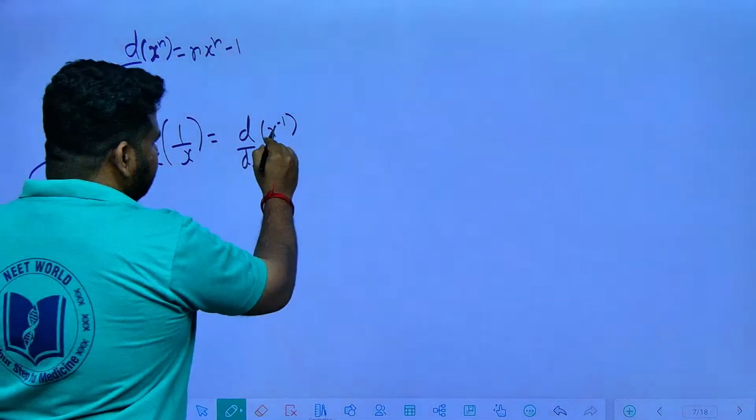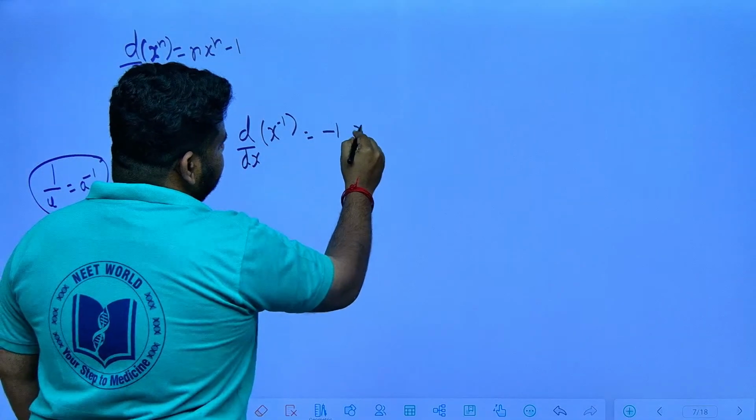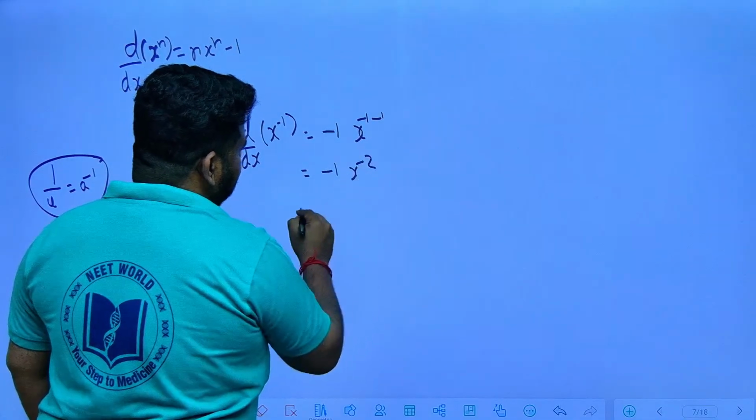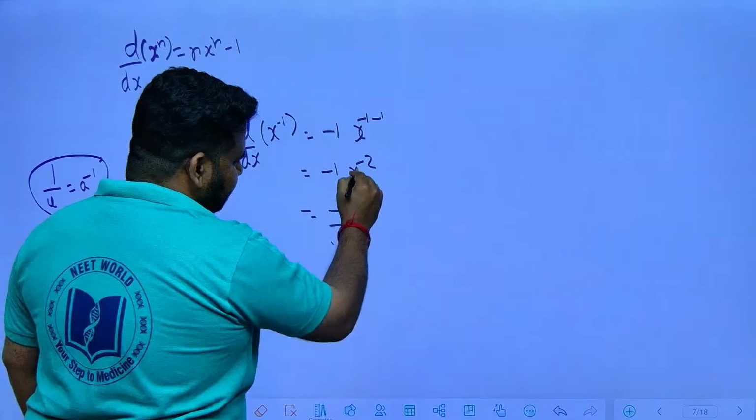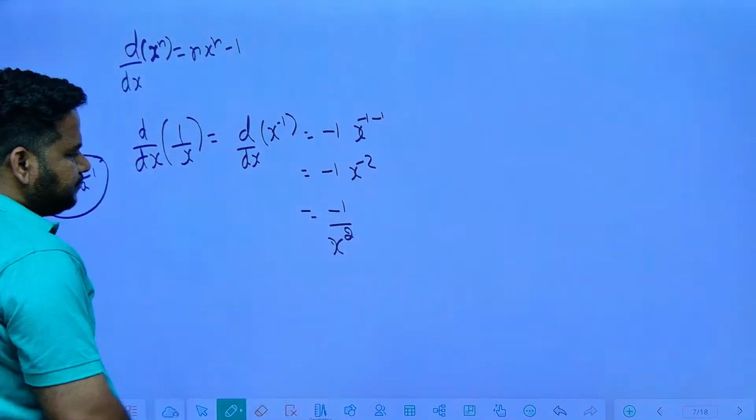So x to the power of minus 1. I can write this as, minus 1 will come down, x to the power of minus 1 minus 1. So this will become minus 1, x to the power of minus 2. Or I can write it as minus 1 by x to the power of 2, if I bring x to the power of minus 2 below. So this is what I got.